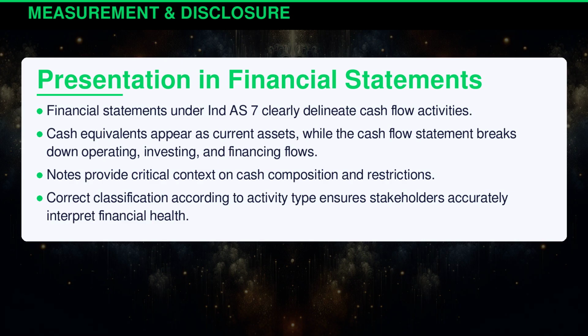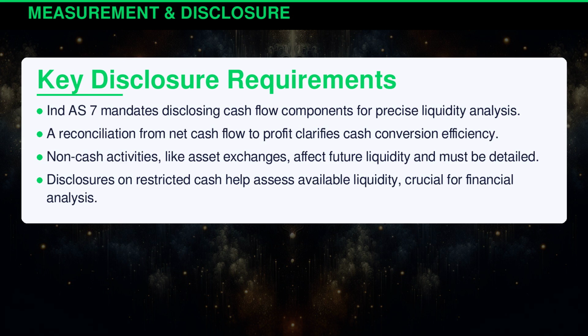Financial statements under Indian Accounting Standard 7 clearly delineate cash flow activities. Cash equivalents appear as current assets, while the cash flow statement breaks down operating, investing, and financing flows. Notes provide critical context on cash composition and restrictions. Correct classification according to activity type ensures stakeholders accurately interpret financial health. Indian Accounting Standard 7 mandates disclosing cash flow components for precise liquidity analysis.